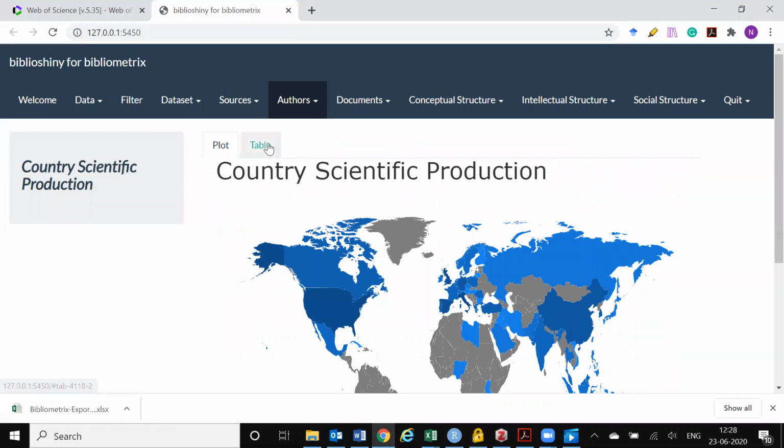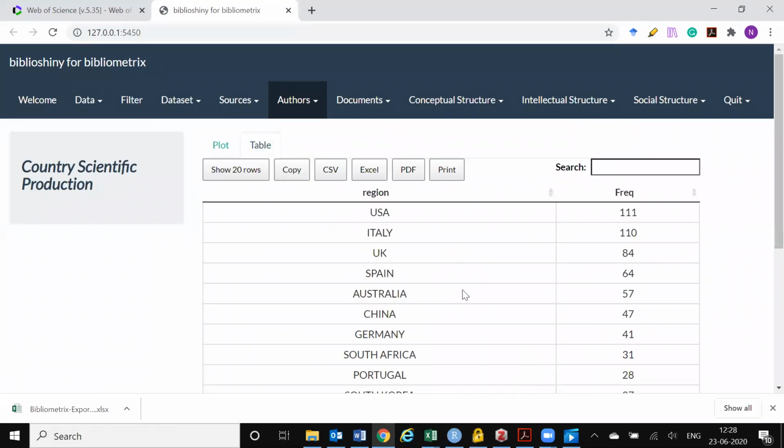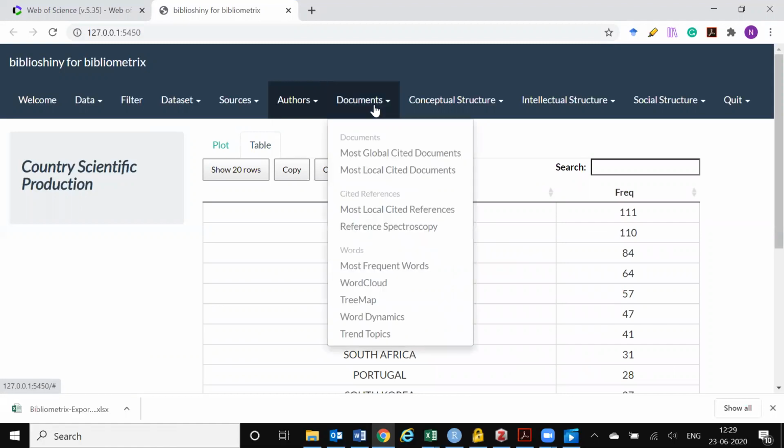It is also important for you to note that at times there are these tabs. So there is a table tab out here which will give you information in an Excel spreadsheet, and you can export it into an Excel or copy and then save it into a Word document. So moving ahead from authors, we will look at documents.